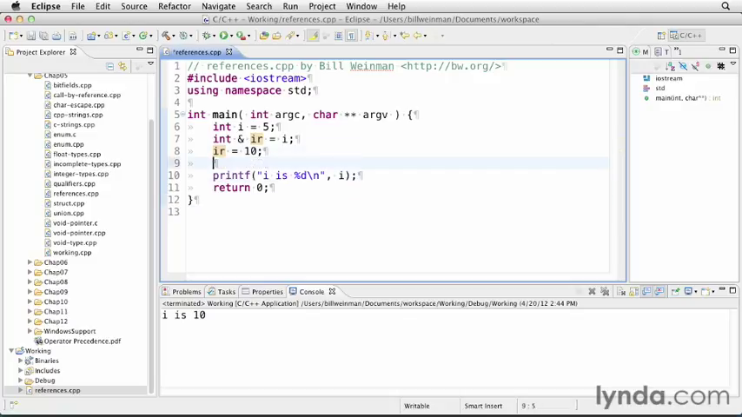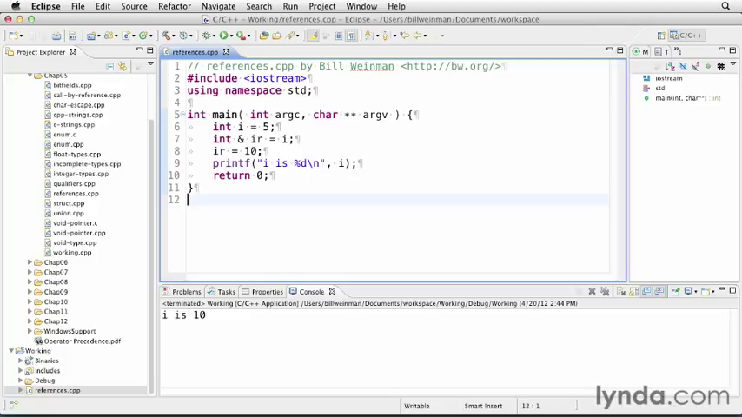It cannot be uninitialized, and it cannot be changed to refer to another variable. So in other words, if I were to say IR equals J, where J is some other variable, it's really just going to copy the value of J into I. It's not going to change the reference variable itself. There's no way to change a reference variable once it's been set.